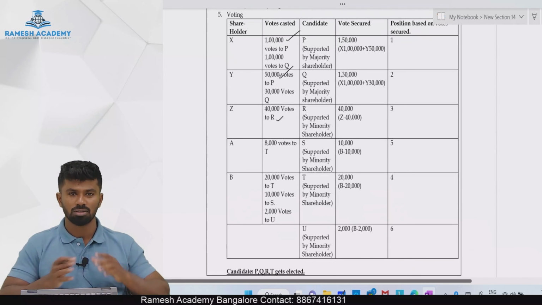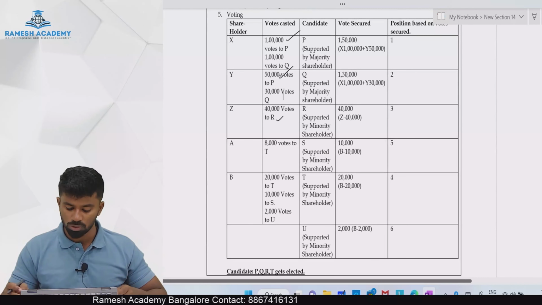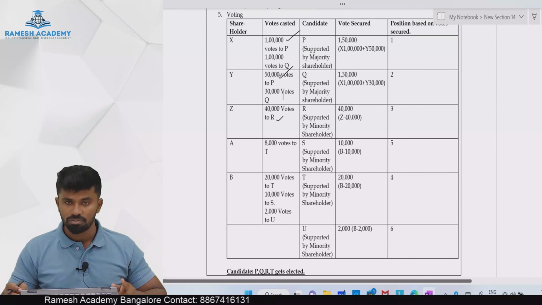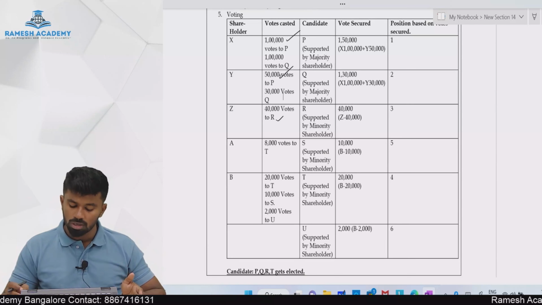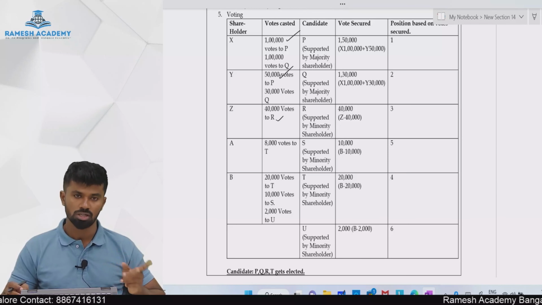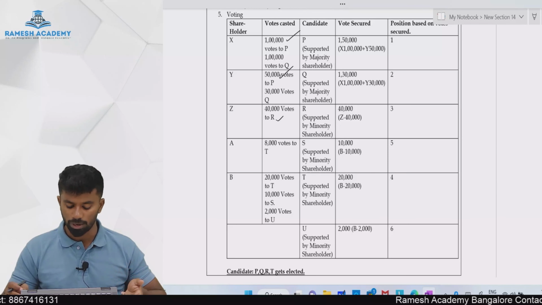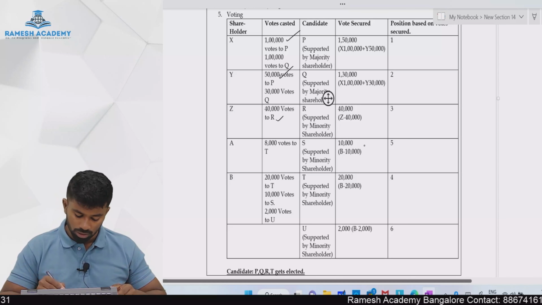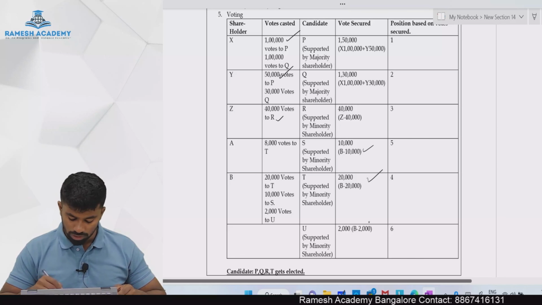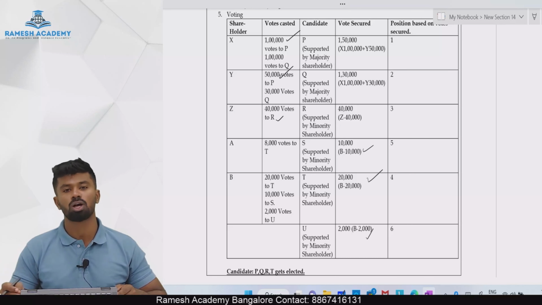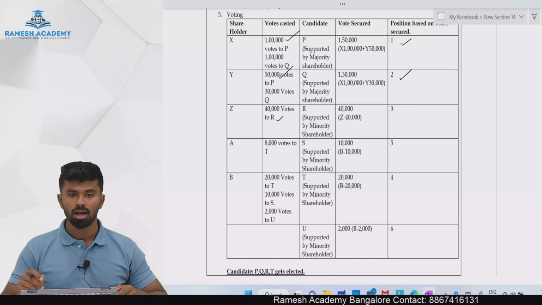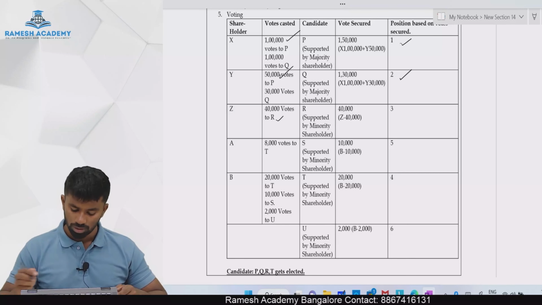So after this, what will happen? Counting will happen. Mr. P secured how many votes? 1 lakh of X, 50,000 of Y. So he got 1 lakh 50,000 in total. Mr. Q got 1 lakh 30,000: 1 lakh of Mr. X's votes, 30,000 of Mr. Y. R got 40,000, T got 28,000 in total, S got 10,000, and U got 2,000 votes. After this, ranking will be given.